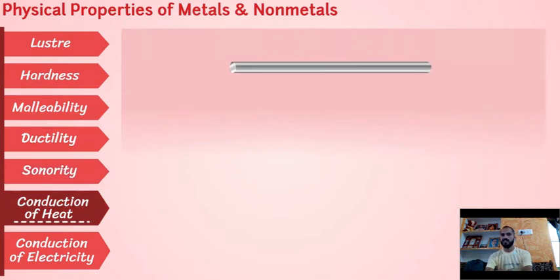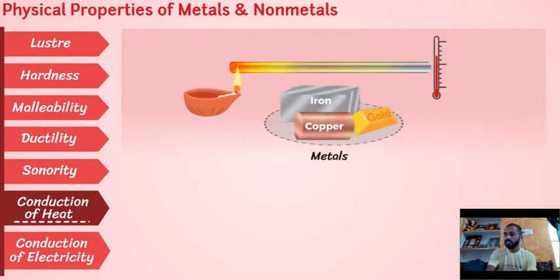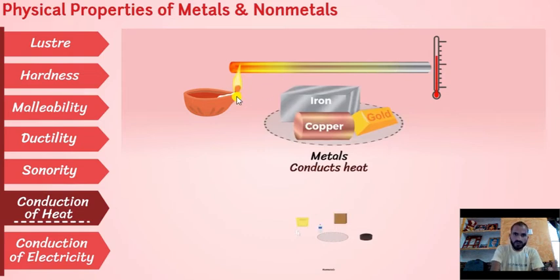Now conduction of heat. If one end of the iron rod is heated, then we feel a rise in the temperature at the other end. We have an iron rod and we just give heat to one end. We will find the other end also gets heated. Why? Because the iron rod transfers the heat. It is a good conductor of heat. It means metals are good conductors of heat.